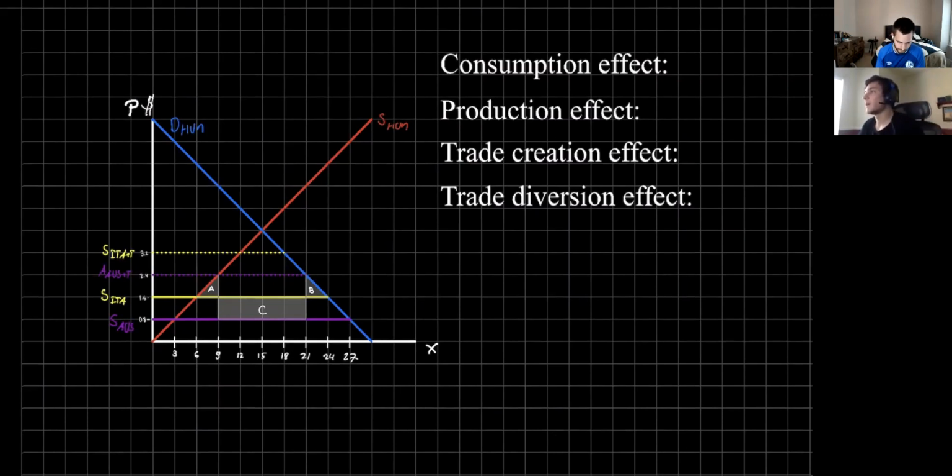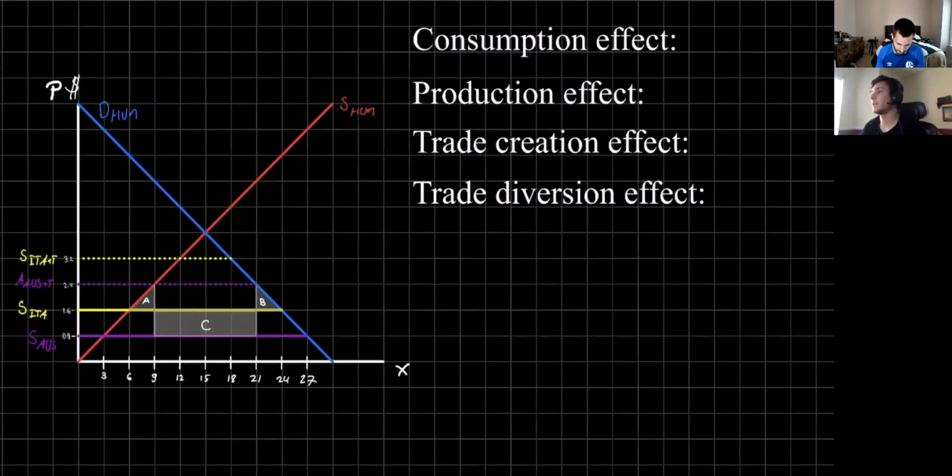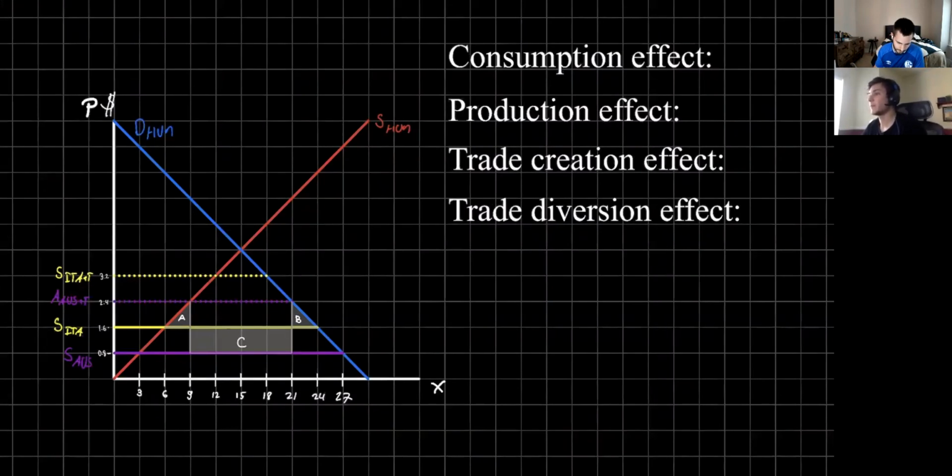Yeah, so I'm going to talk a little bit about some of these triangles and basically the consumption effect, the production effect, trade creation effect, and the trade diversion effect. So if you're looking at either the Cengage or what Alex has up there, we see that we have two triangles and a rectangle. So it's kind of trying to get us to identify which is what. So if you take a look, before Hungary enters this customs union, they're importing from Australia because they can import at a lower price with the tariff than with Italy.